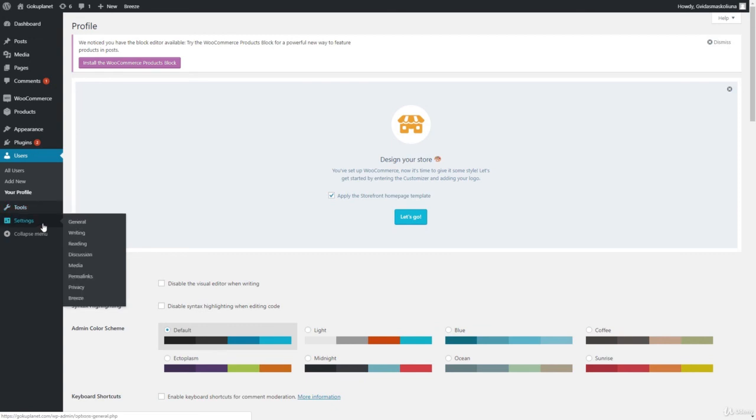Right here in settings, we are going to change some settings. Later on I will show you what settings are necessary to be changed, and this is where all settings of WordPress are changed. Don't mistake it with WooCommerce. All settings right here are for changing something on WordPress, not on WooCommerce. So these are WordPress settings.